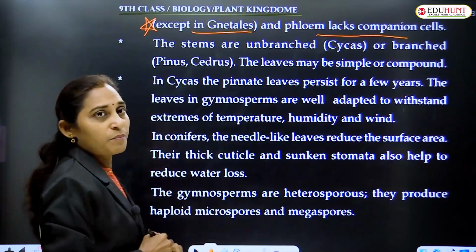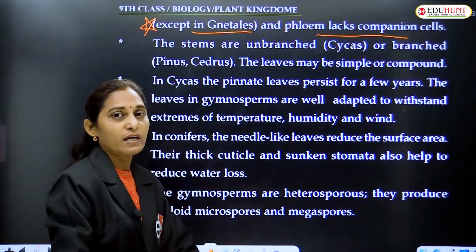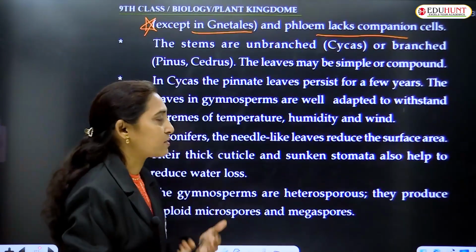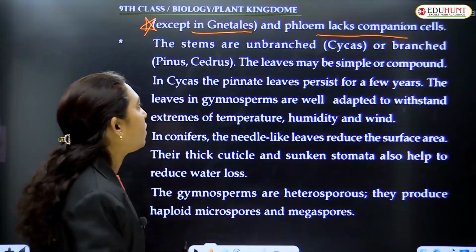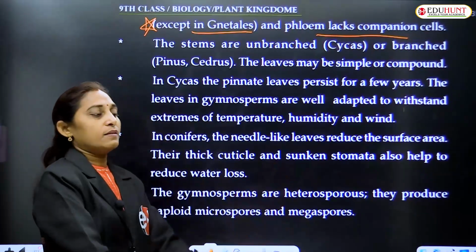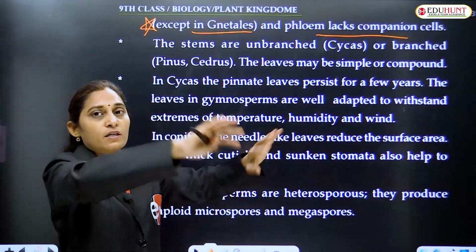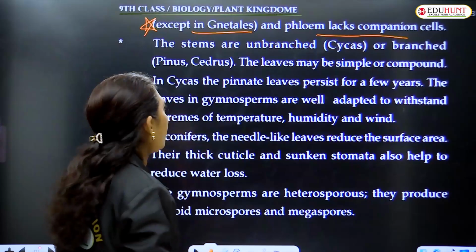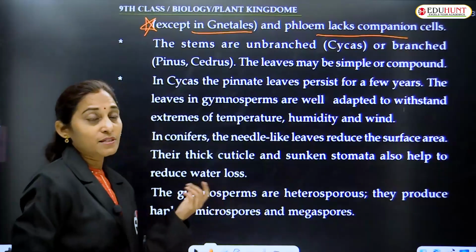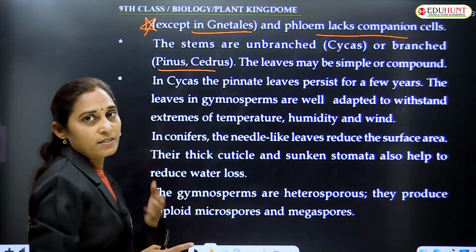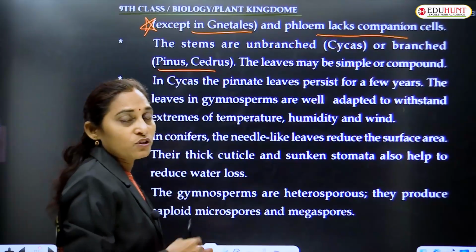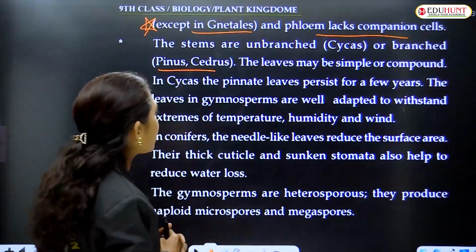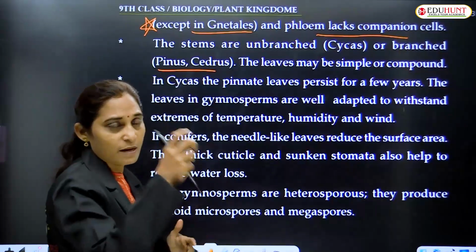The stems are unbranched, for example, cycas. If you see a cycas plant, I'll show pictures of gymnosperms in the next upcoming video. In unbranched cycas, the crown of leaves arises from the tip of the stem, but branching is not seen. Or sometimes in some examples like pinus and cedrus, branching is seen. The stems may be branched or unbranched. In cycas, the stems are not branched, but in pinus and cedrus, the stems are branched.